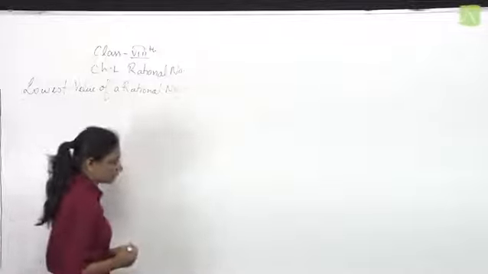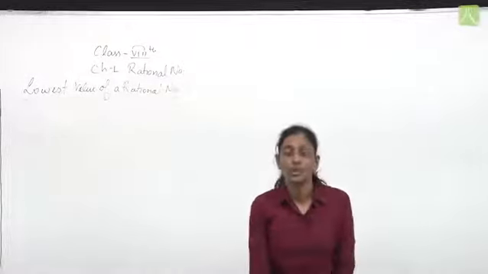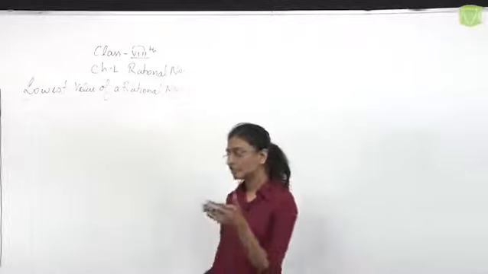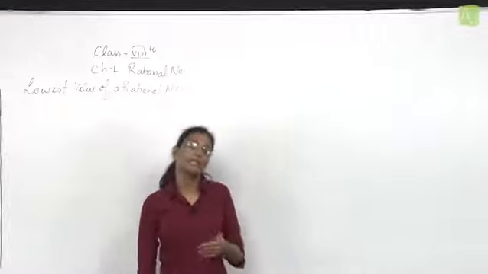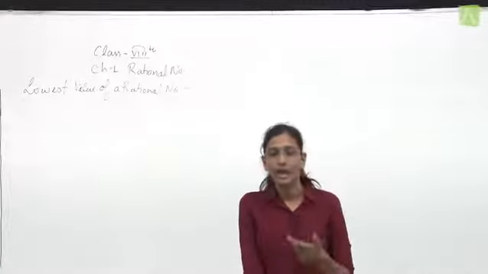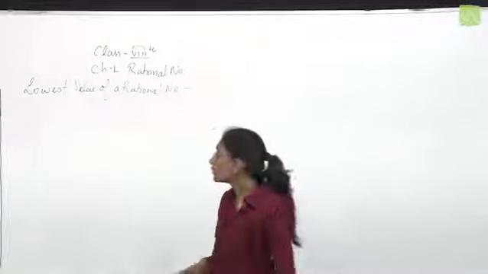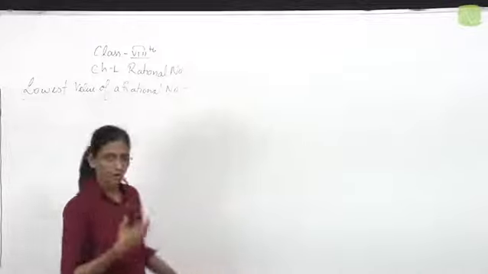What is the lowest form of a rational number? A rational number is said to be in its lowest form when the HCF of its numerator and denominator is 1, when the two terms, numerator and denominator, are irreducible. So, when we need to find the lowest form, we need to follow some steps.